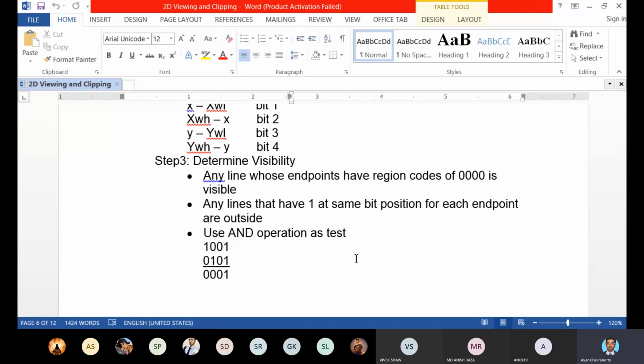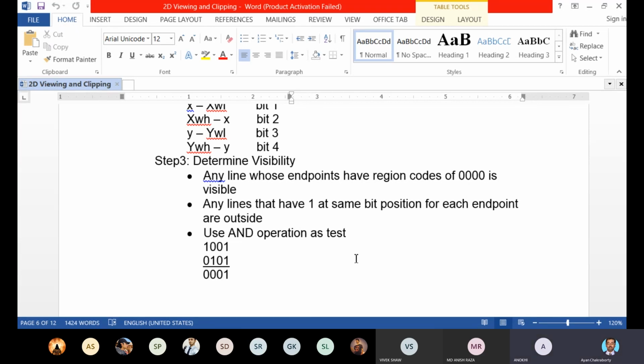Now, if these two endpoints of a line have the region code of 0000, what does it mean? Anyone please tell me, what does it mean? If both the endpoints of a line have the region code of 0000, what does it mean? Means that the line lies in the central part of the window.